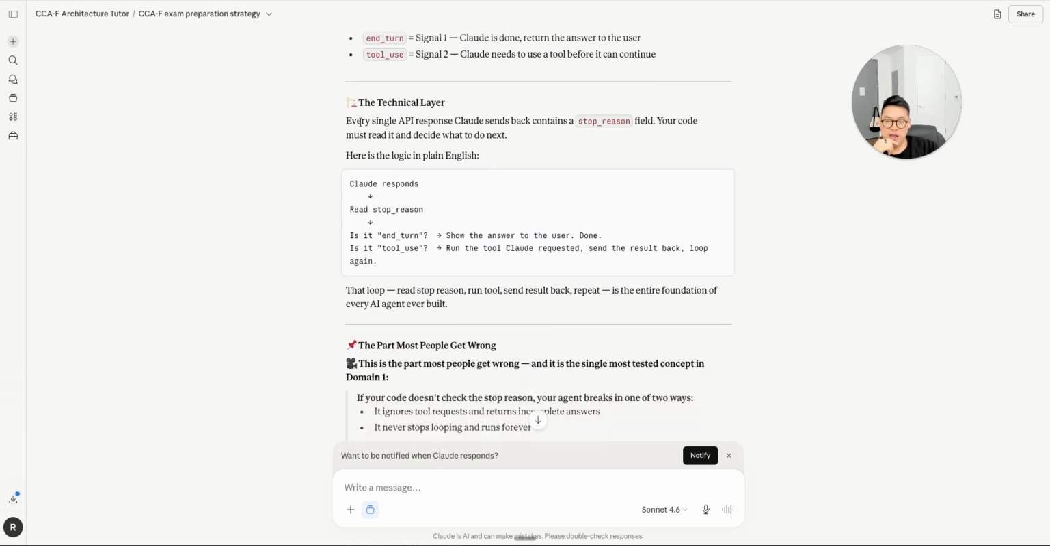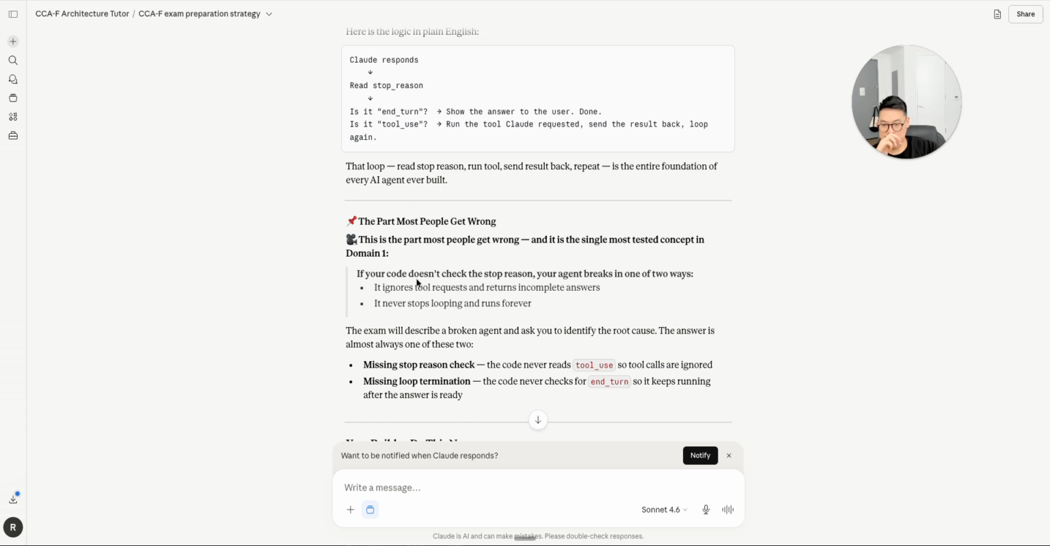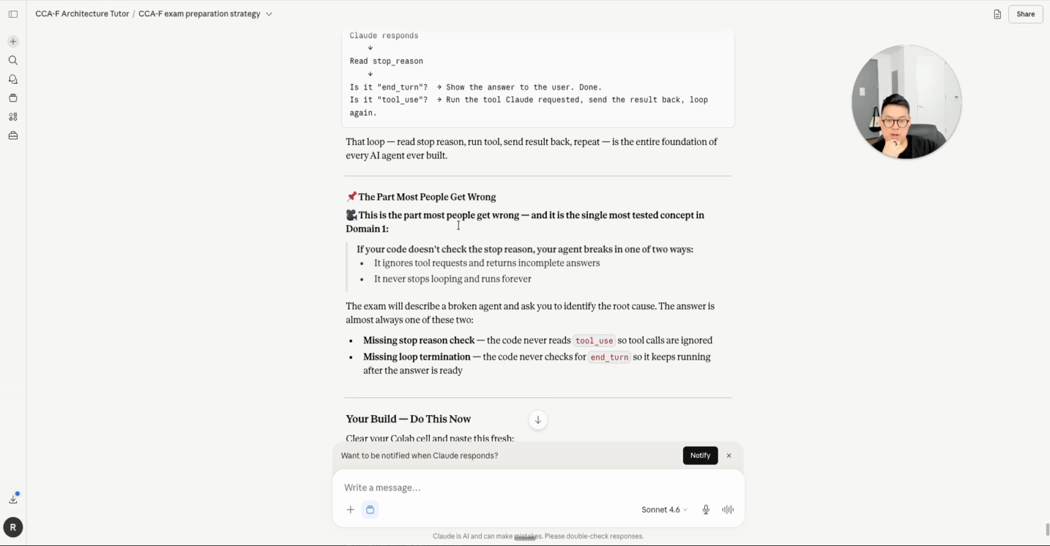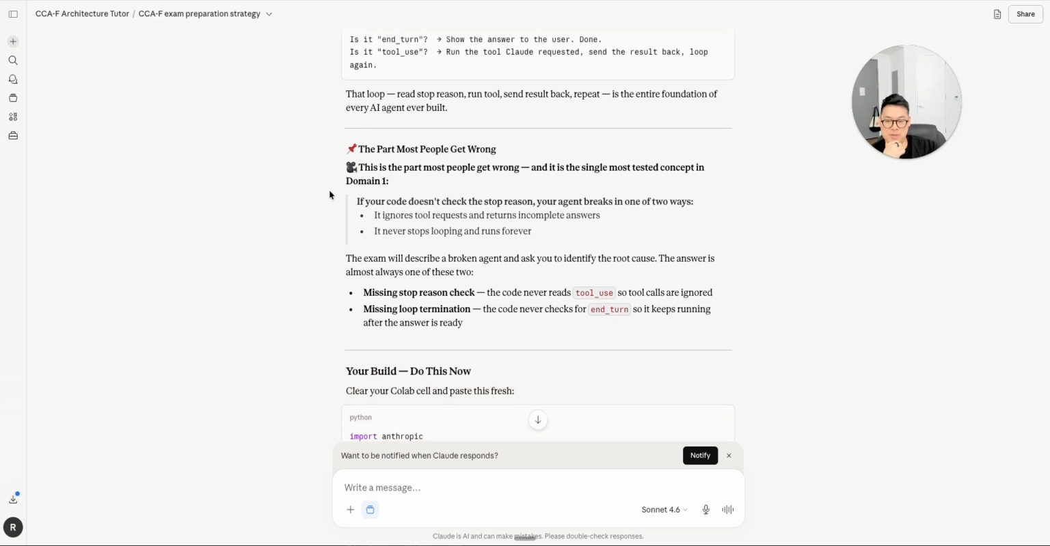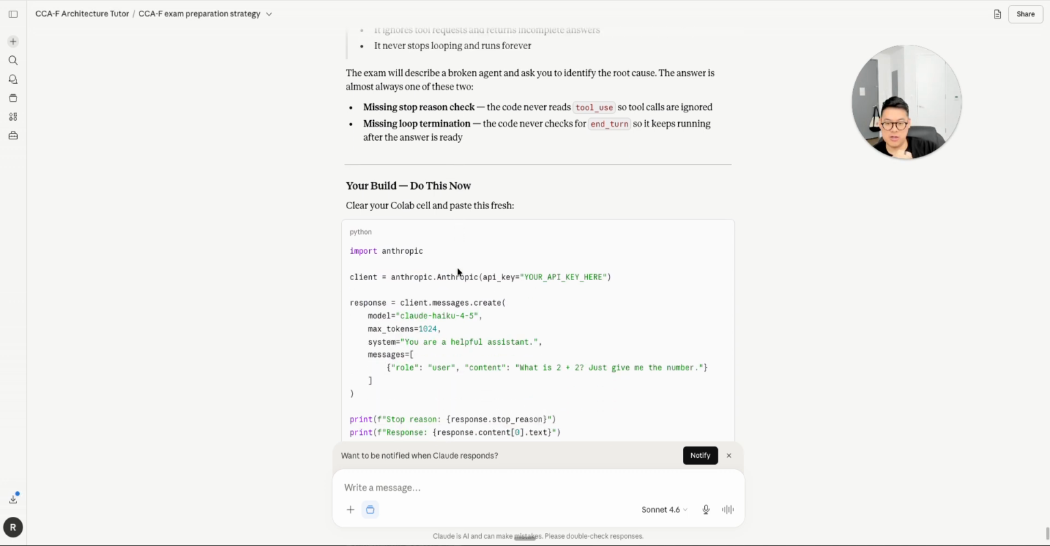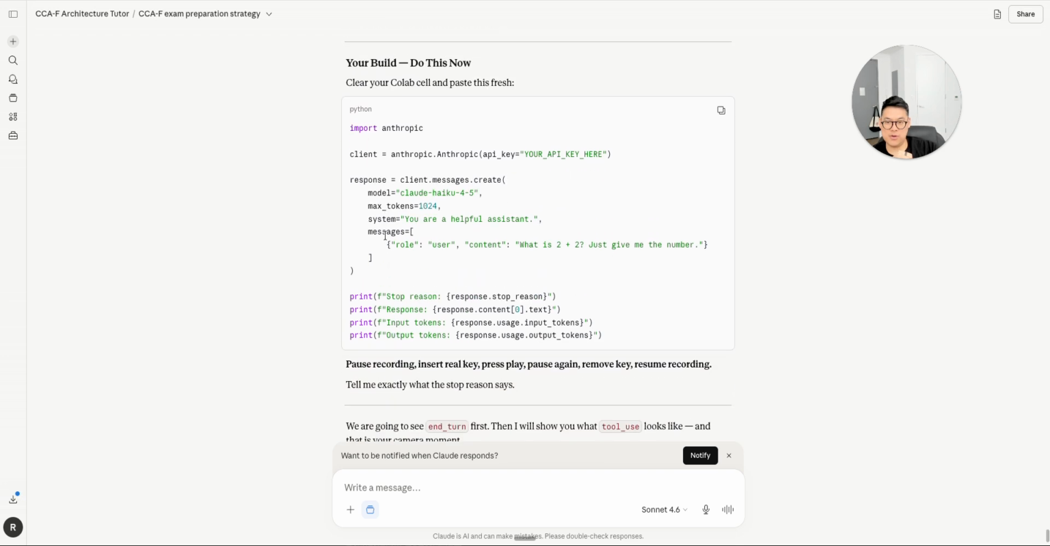Technical layer: every single API response that Claude sends back contains a stop reason field your code must read. So here's the plain logic. This is the loop. This is the part that most people get wrong, and it is the single most tested concept in domain 1. So I'm going to go ahead and actually do this.